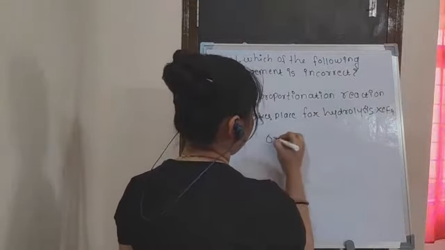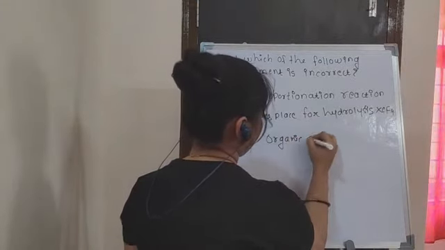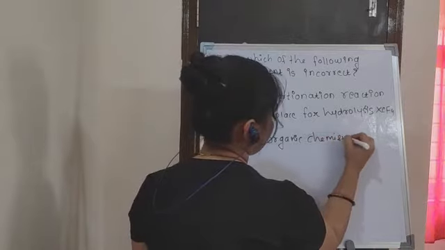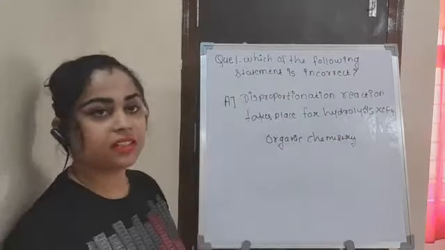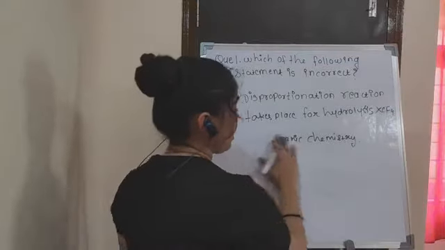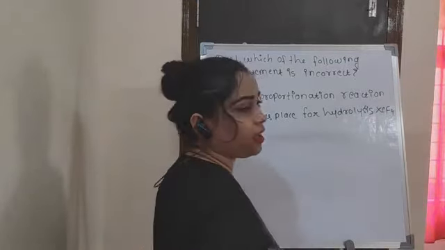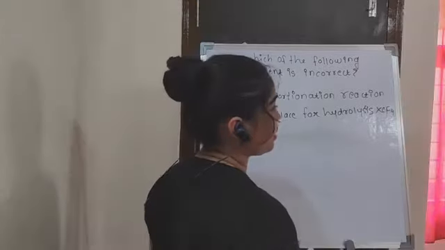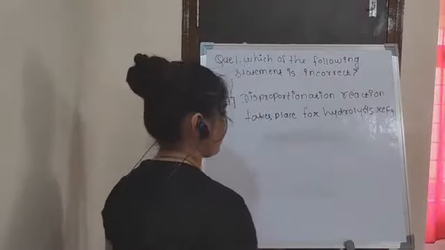Another branch is organic chemistry. In this branch, we have to study the hydrocarbons or the compounds which are made up of hydrogen and carbon. And these chemicals are generally present in the animal body, plant body, or bioorganisms.